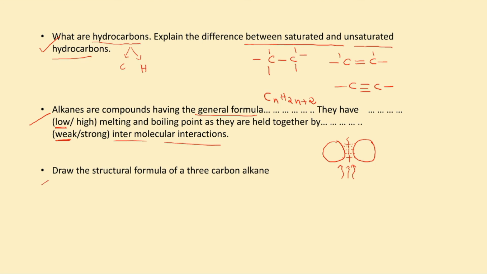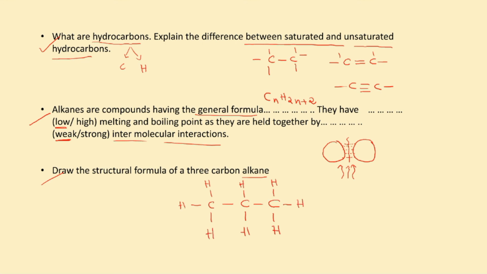Now see this one. Draw the structural formula of a 3 carbon alkane. If they ask the question like this, you can just write 3 carbon atoms, and remember that alkanes will have single bonds between them, no double bond or triple bond. Now satisfy the other valencies with hydrogen. Always 4 bonds will be there whenever you draw a carbon atom. Our compound is ready. Now tell me, what will be the name of this compound?